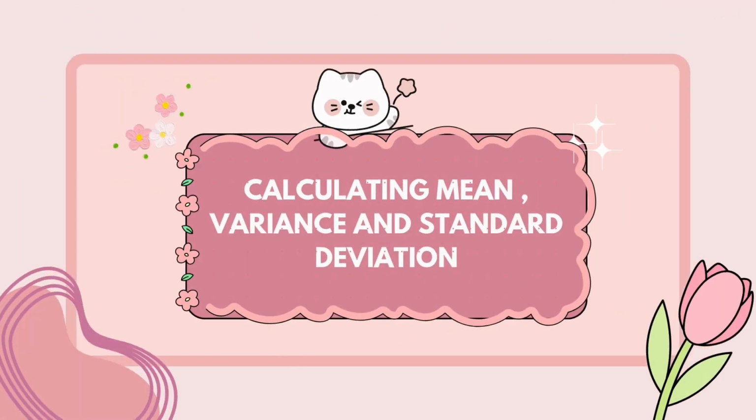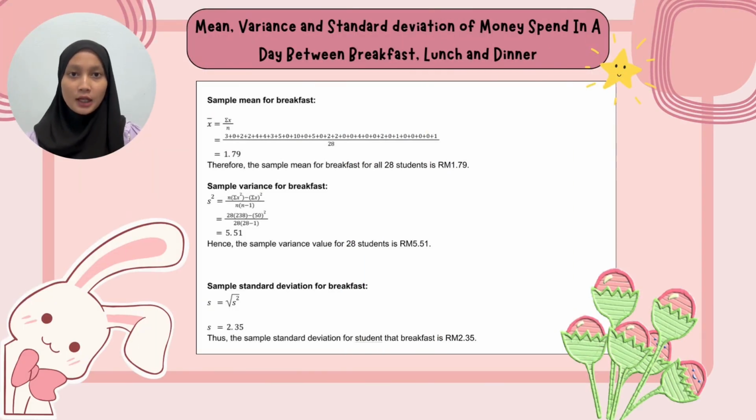Calculating mean, variance, and standard deviation. First, we calculate the sample mean for each meal time. The formula for sample mean is summation of x over n. Therefore, the sample mean for breakfast for all 28 students is RM 1.79. Next, we calculate the sample variance for breakfast. The formula of sample variance is n times summation of x squared minus summation of x all squared, over n times n minus 1. Hence, the sample variance value for 28 students is RM 5.51. Next, we calculate the sample standard deviation for breakfast. The formula of sample standard deviation is the square root of variance. Then, the sample standard deviation for students for breakfast is RM 2.35.